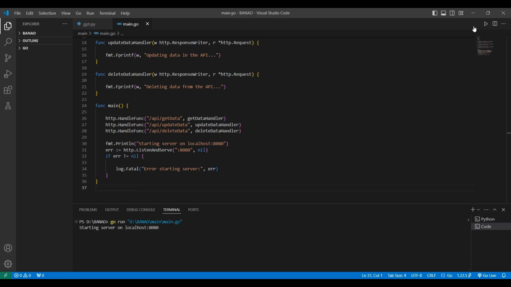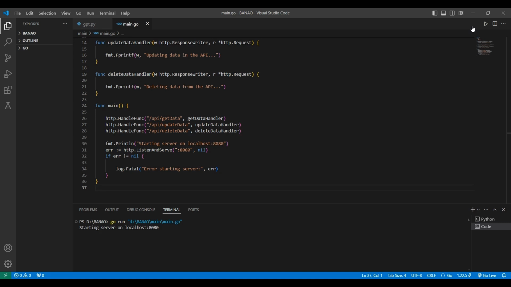One industrial application of building APIs with Go can be seen in e-commerce platforms. For instance, a retailer can use Go to create APIs for managing product inventory, processing orders, and handling payments. Each API endpoint can correspond to different functionalities like adding products to the cart, updating shipping information, or processing refunds.